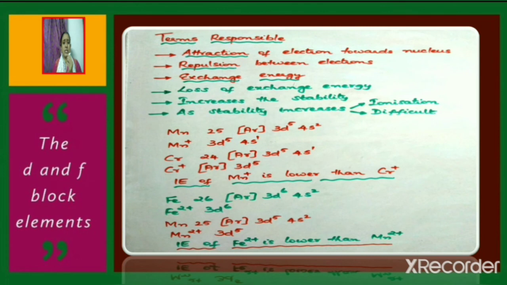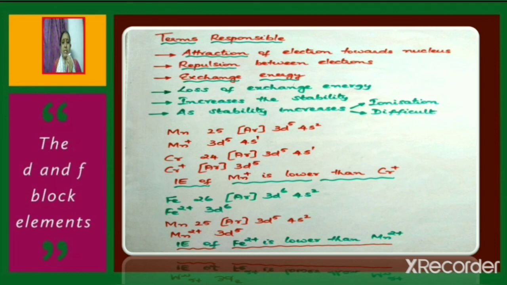Next we shall discuss the various terms responsible for the values of ionization enthalpies. There are three different terms which are responsible: attraction of electron towards nucleus, repulsion between electrons, and exchange energy. Loss of exchange energy increases the stability. So as the stability increases, ionization becomes difficult.